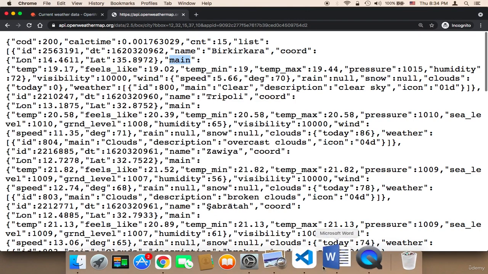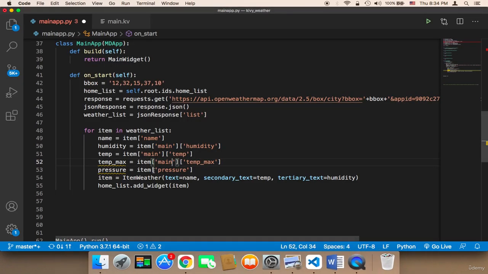For the pressure, also the pressure is inside the main. So first we need to access the main. So here we need to say main, and then pressure. That way the error will be gone.